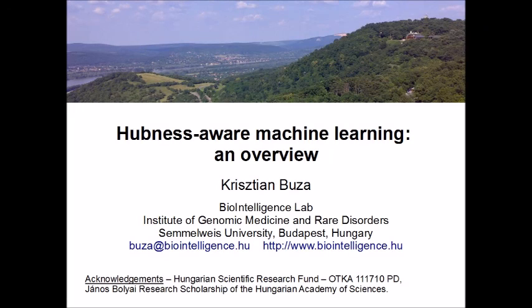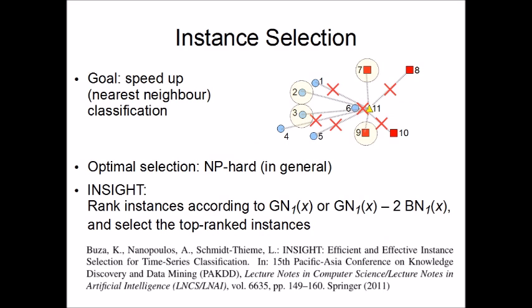The previous Hubness-aware classifiers tried to increase classification accuracy by taking into account that some bad hubs may be present in the data. Next, we will consider the task of classification from a slightly different perspective. We assume that the classification task can be solved with sufficient accuracy. However, we focus on solving the classification problem as quickly as possible. That is, we want to speed up the classification of new instances.